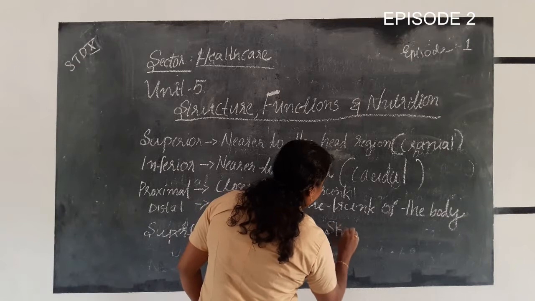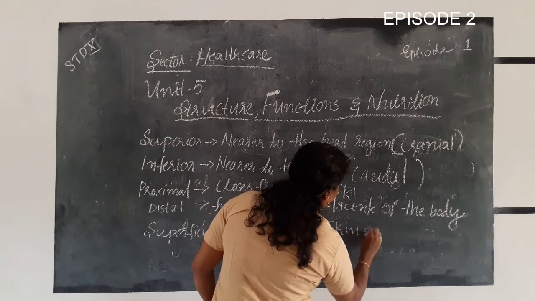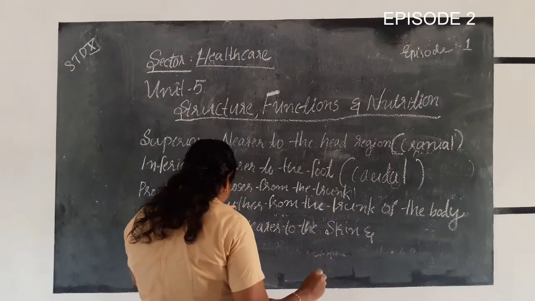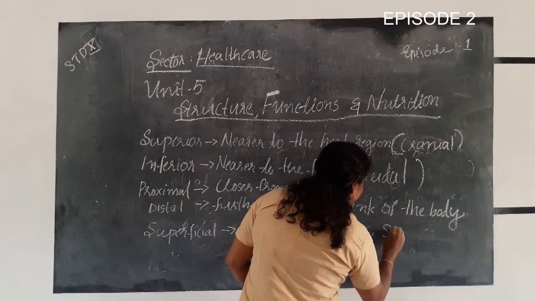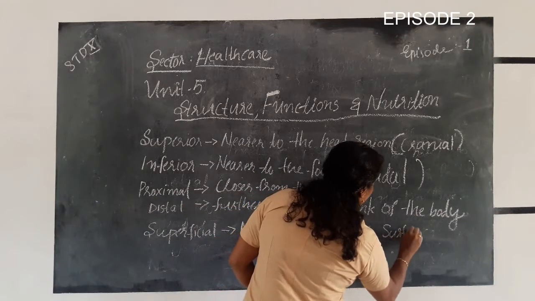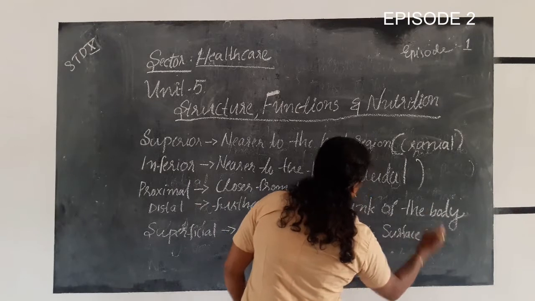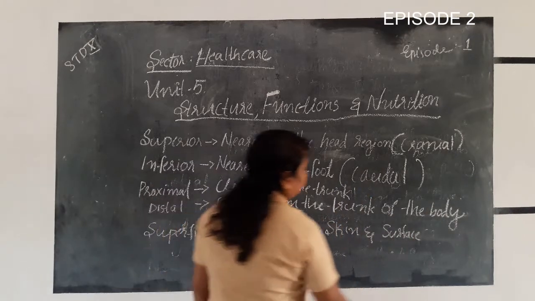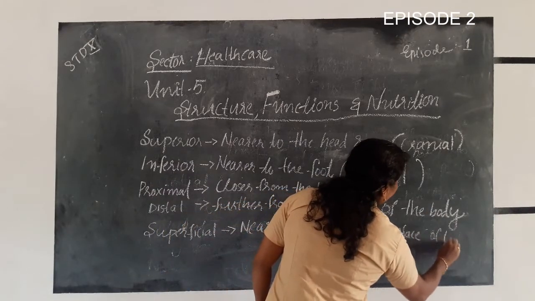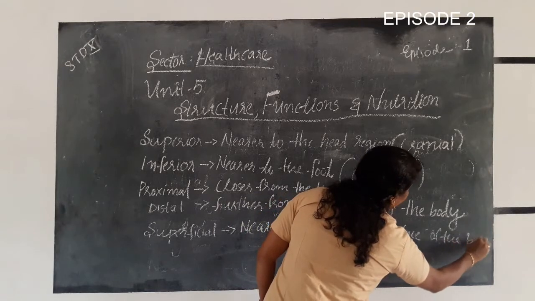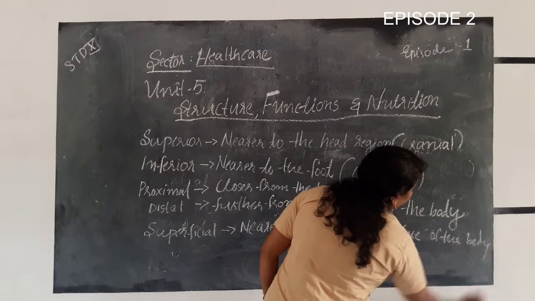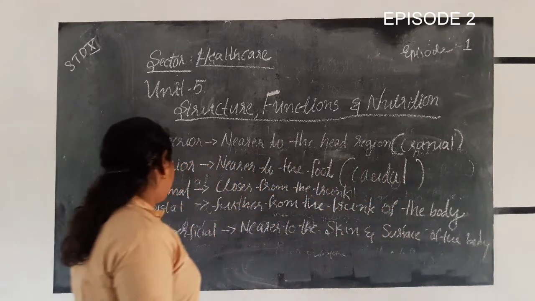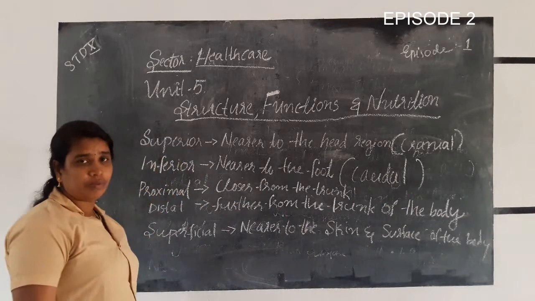Surface of the body is the superficial position.